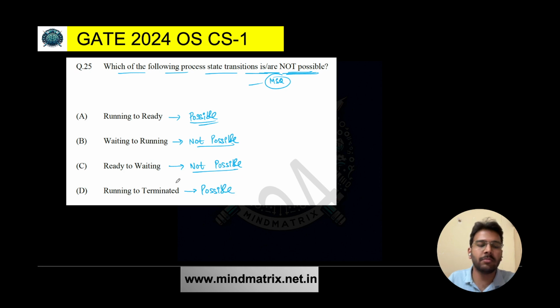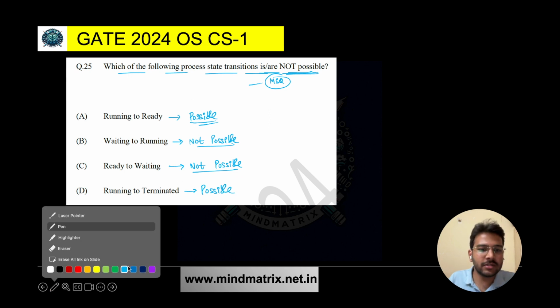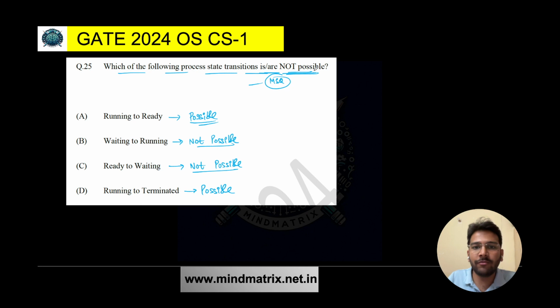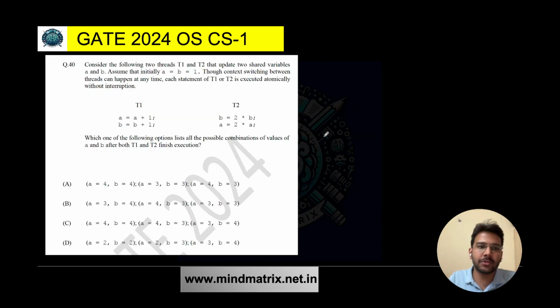So here, we have to find which one is or are not possible. Option B is not possible, option C is not possible. So BC is the correct answer for this question. Is it clear? All these concepts I have already covered in the operating system lectures, so you can enroll for it for free, and we have solved a variety of questions on all these concepts.